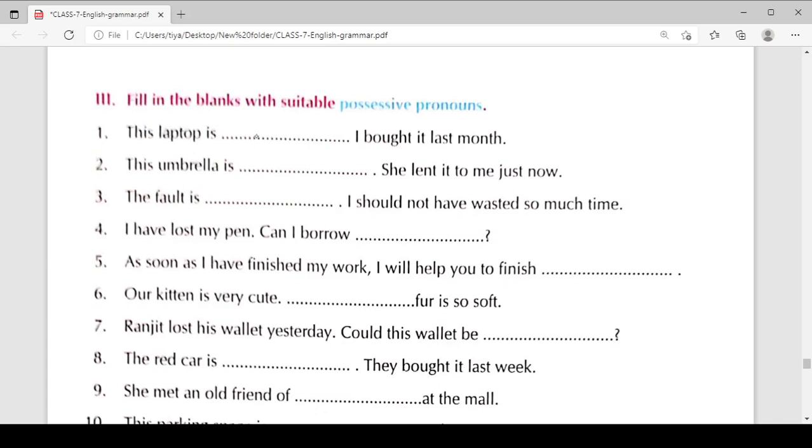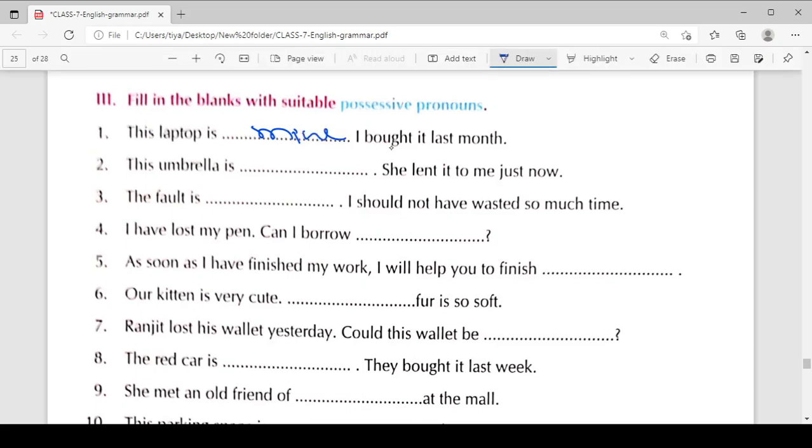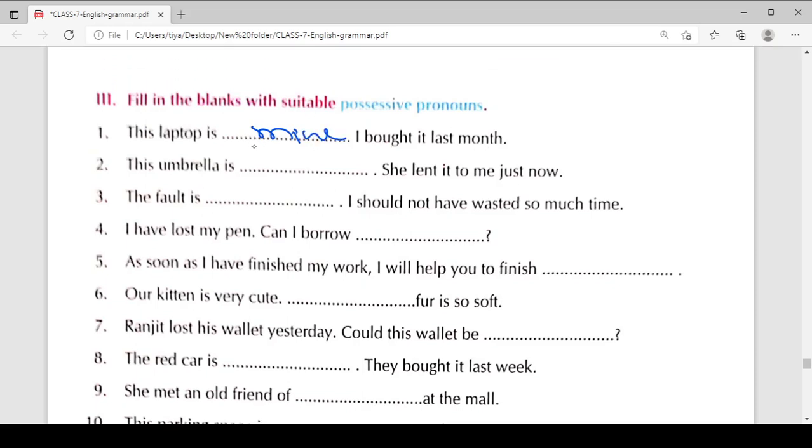This laptop is mine. I bought it last month. Why did we use "mine"? Because it is the possessive pronoun. We need to use a possessive pronoun in these sentences. We cannot use "hers" or "his" here, because it is the first person pronoun. So for a first person sentence, we need to use the first person possessive case pronoun.